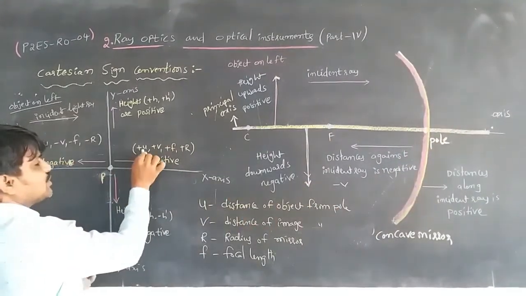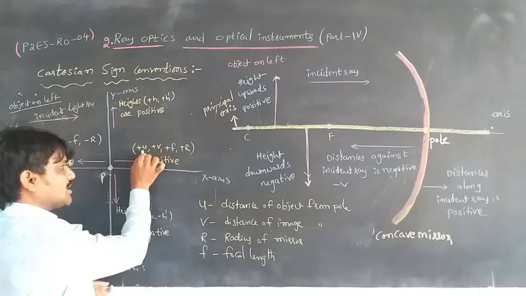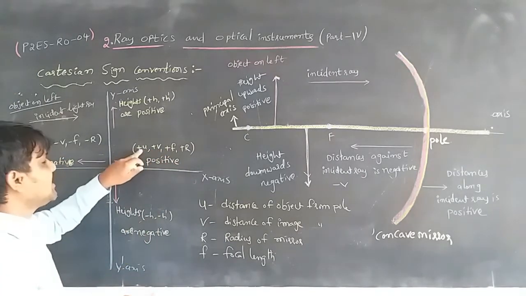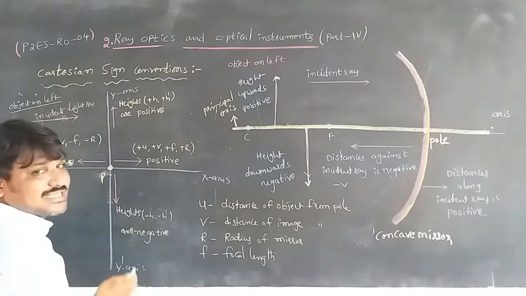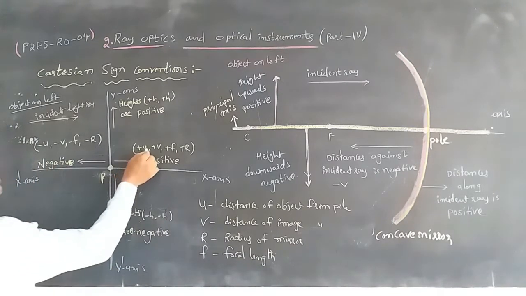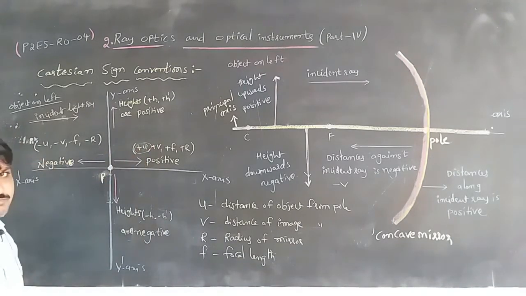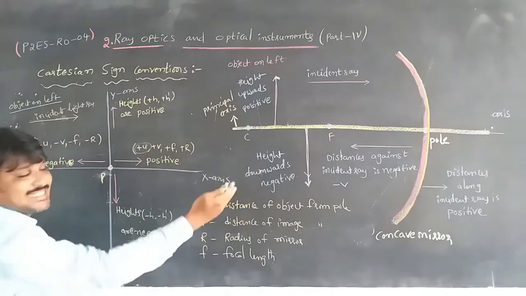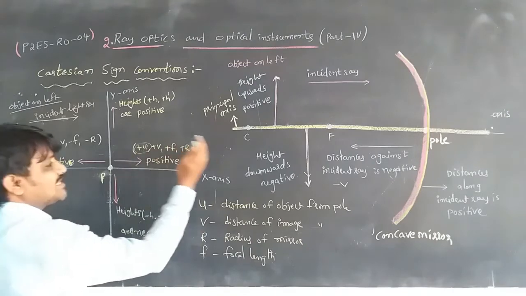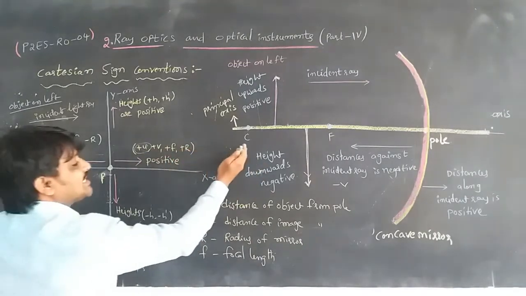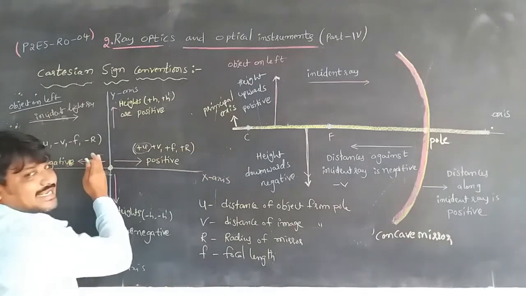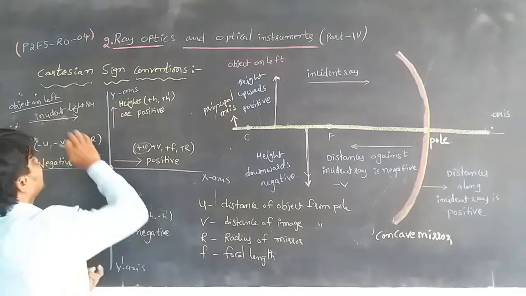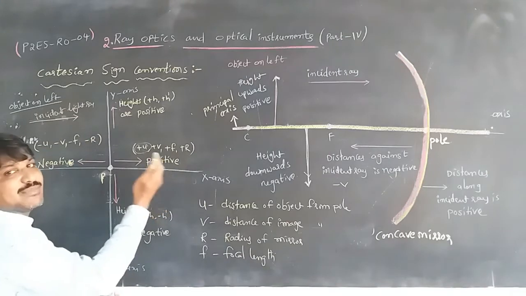Whenever we take that, we should take the values as positive: u plus, v plus, f plus, R plus. But here the object is placed on the left side, so that's why u becomes minus. If the incident ray moves in the opposite direction, then we take the opposite signs, meaning minus becomes plus and plus becomes minus.